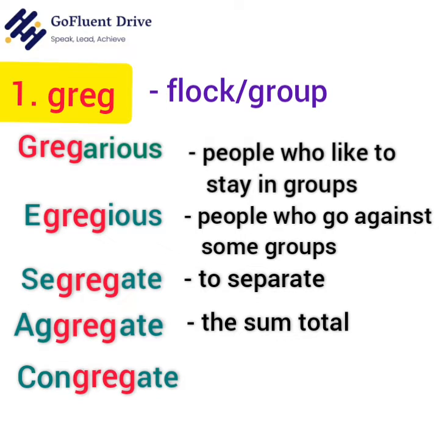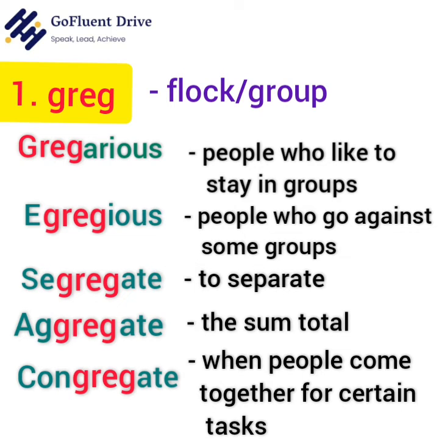Congregate. Any word that starts with con, com, col means together and greg means flock or group. Thus, when people come together for certain tasks, we call it congregate. This word is usually used for the religious meetings.